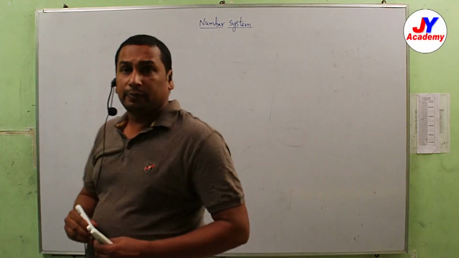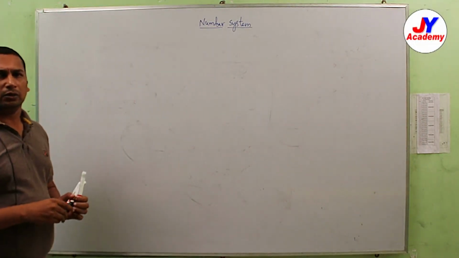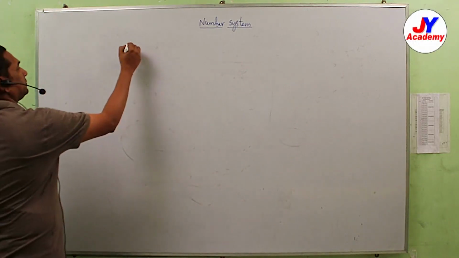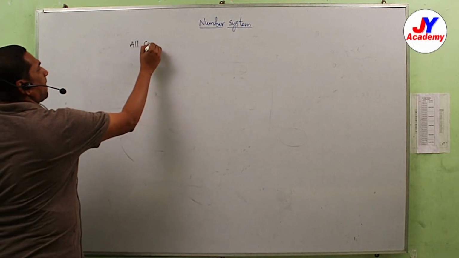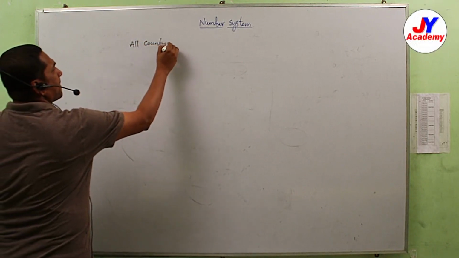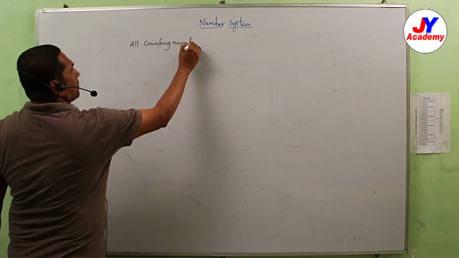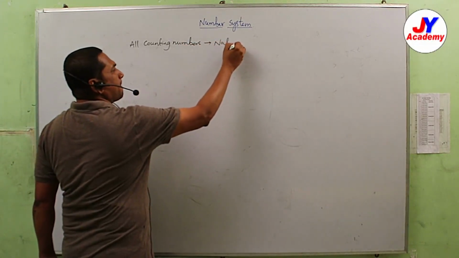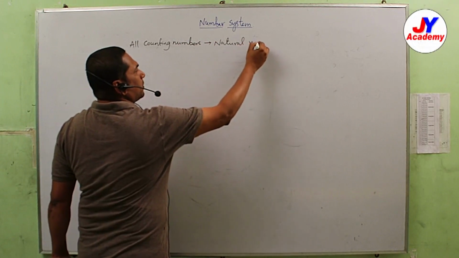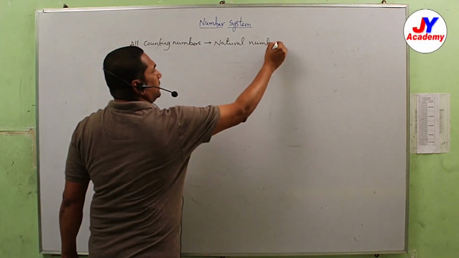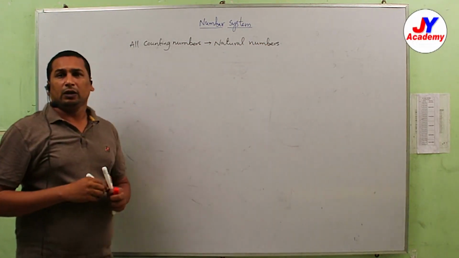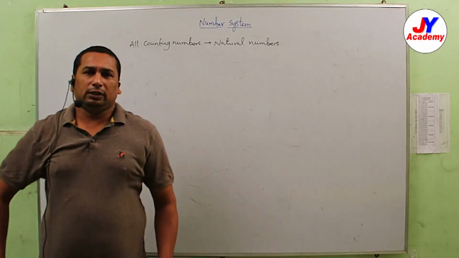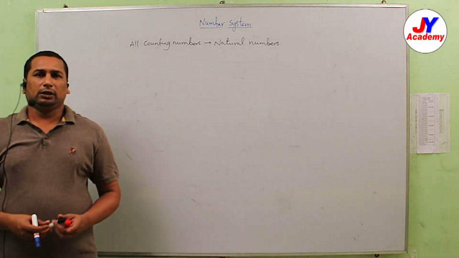So first of all, all counting numbers are called natural numbers. In these counting numbers, what type of numbers are there? Let us see.